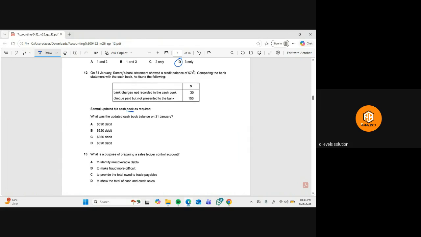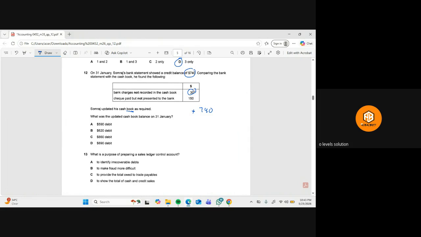Remember that the balance we have in the bank statement is 740, and this is a positive balance. As you can see, the bank charge of $30 is not recorded in the cash book. So basically, whatever balance we have in the bank statement is the same balance in the updated cash book, but there is one mistake.